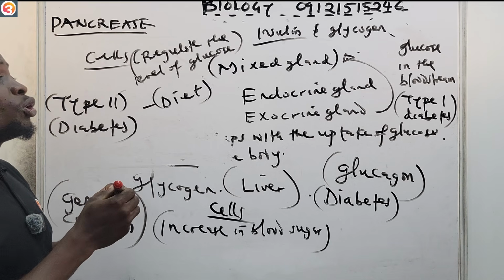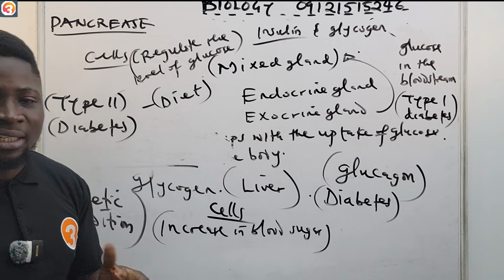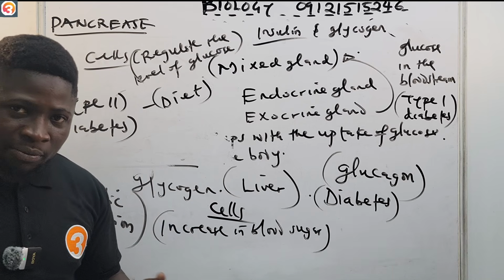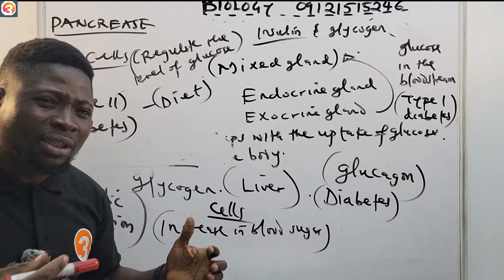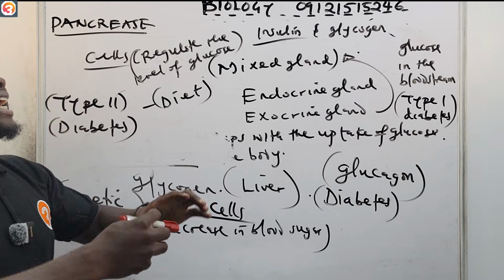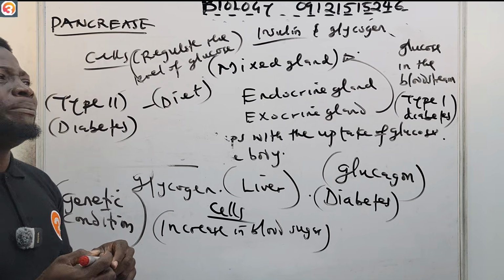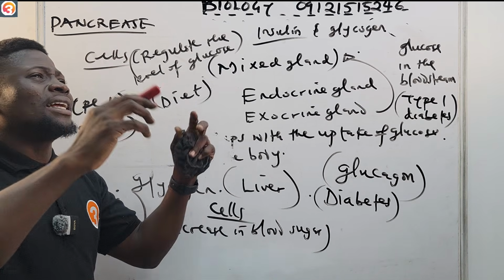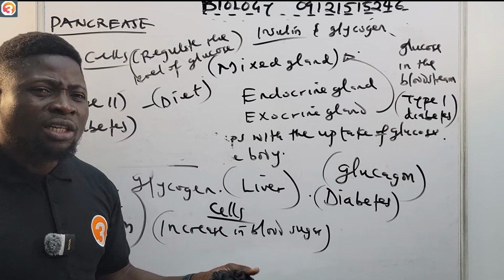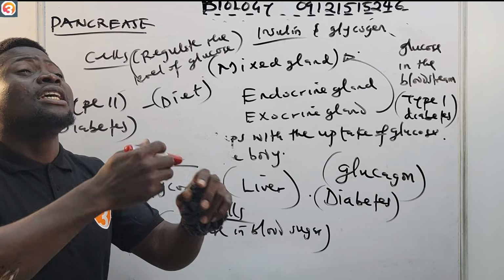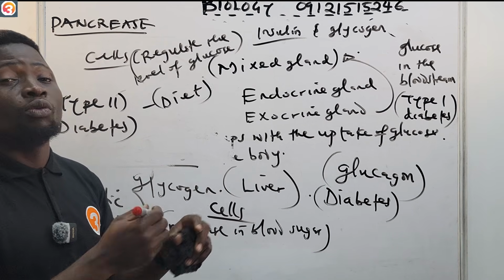You are consuming so much food that has glucose, that has sugar in it. Taking so much carbs, there is now so much sugar in your blood. You do have insulin, it's not that you don't. But your cells are tired. They cannot take more sugar again. There's so much sugar in your bloodstream that even your cells are tired of taking more glucose from the bloodstream.